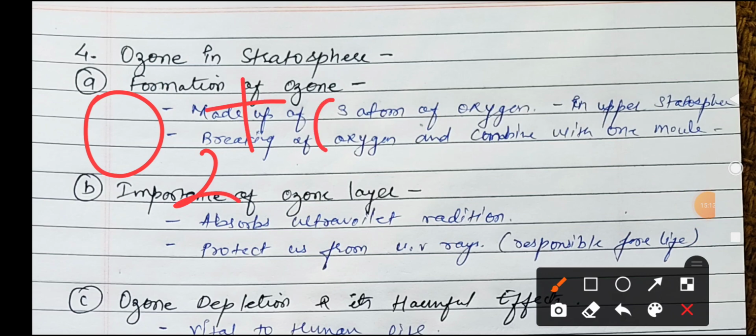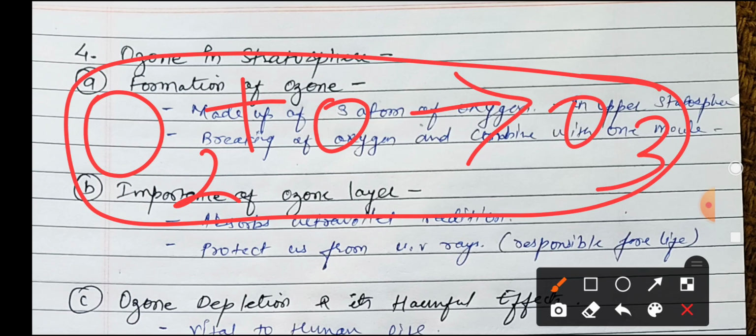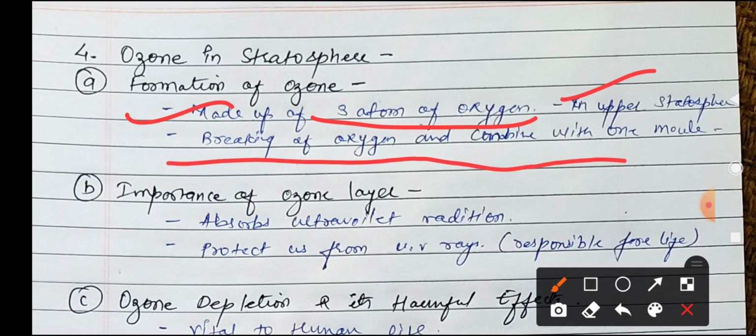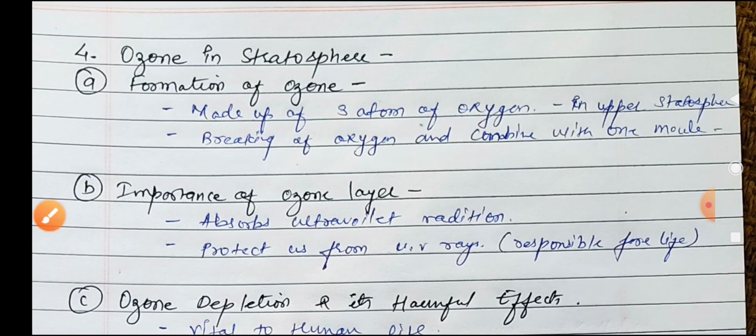O2 plus O forms O3 because of lightning and thundering, and due to it this ozone is formed. So this is the formation method of the ozone layer, made up of three atoms of oxygen, in the upper stratosphere.